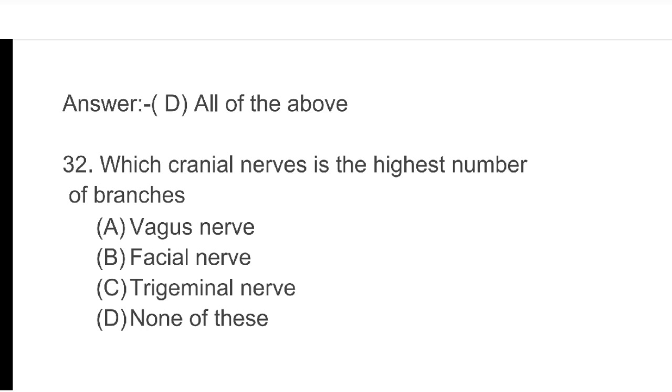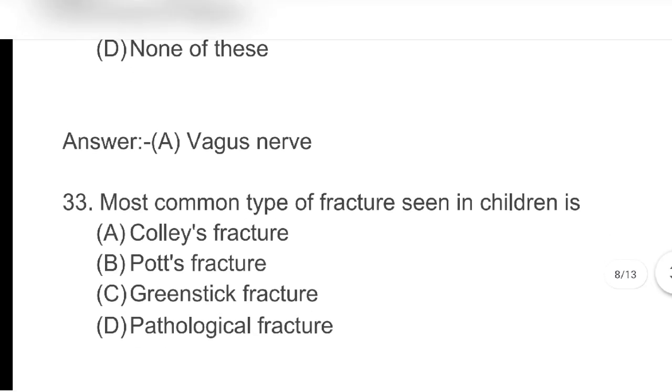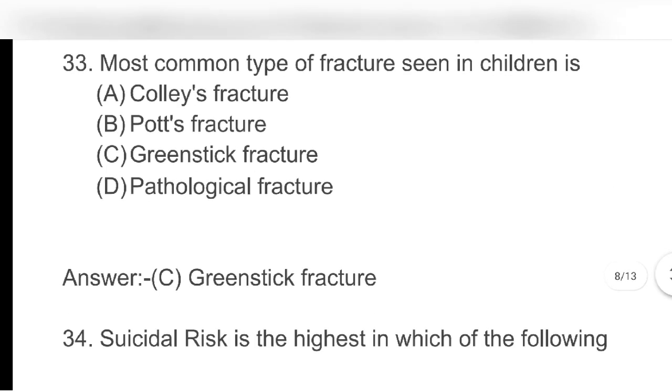Next, which cranial nerve has the highest number of branches? A. Vagus nerve, B. Facial nerve, C. Trigeminal nerve, D. None of these. Answer A. Vagus nerve. Next, most common type of fracture seen in children is: A. Colles fracture, B. Pott's fracture, C. Green stick fracture, D. Pathological fracture. Answer C.